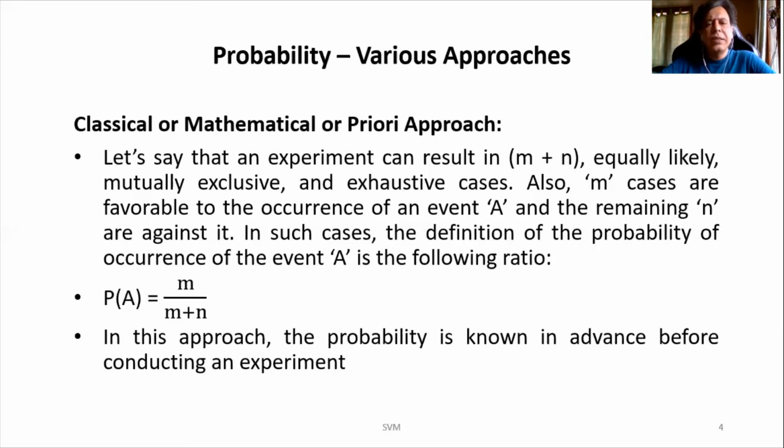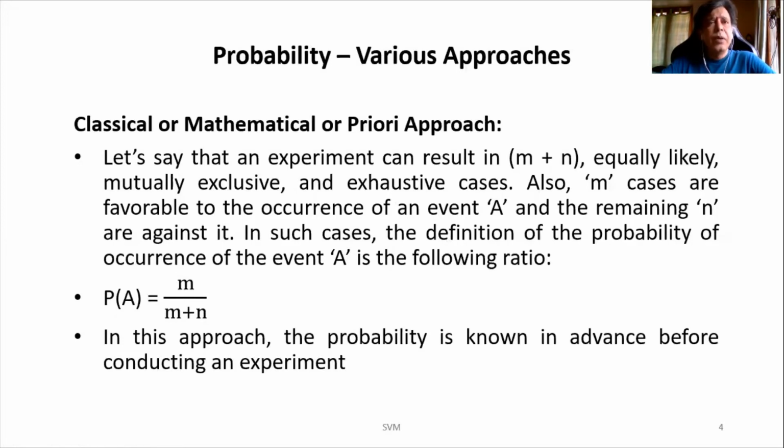In such a case, suppose m cases are favorable to the occurrence of the event A and the remaining n are against it, in such cases the definition of the probability of occurrence of event A is given in the form of a ratio. The numerator will have the favorable outcomes, which is m, and the denominator will have all possible outcomes, which is m plus n. This is called as priori approach. Reason is, before conducting the experiment itself, I know what is the probability I can expect.